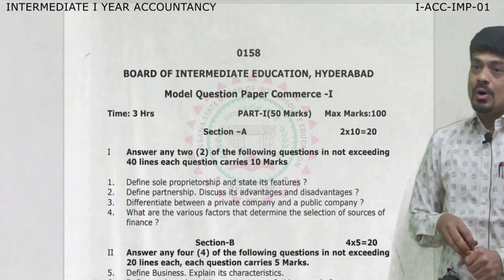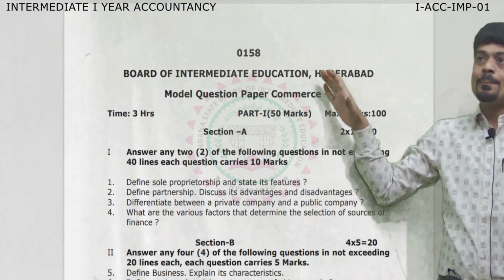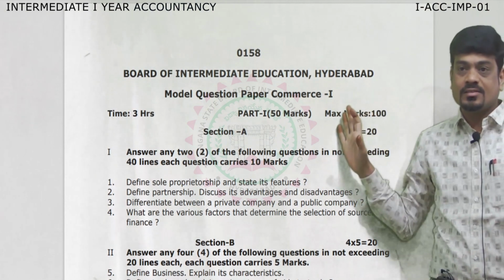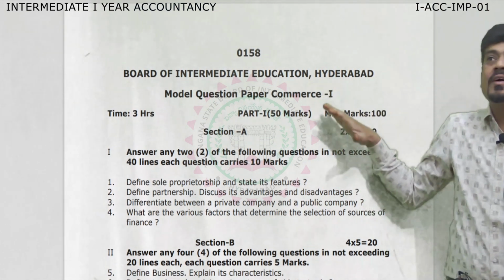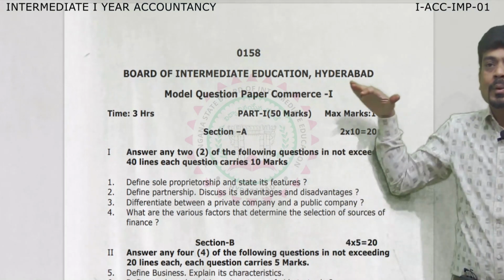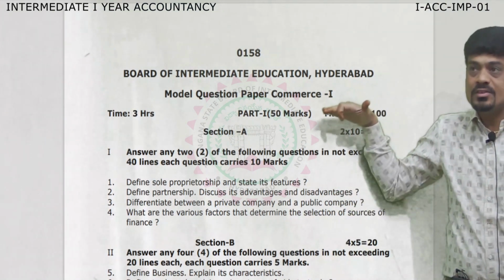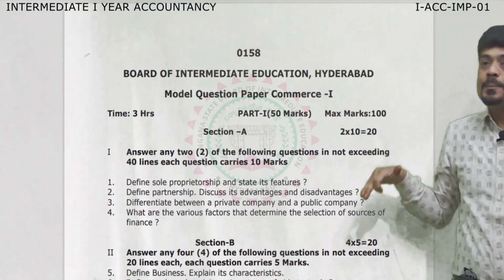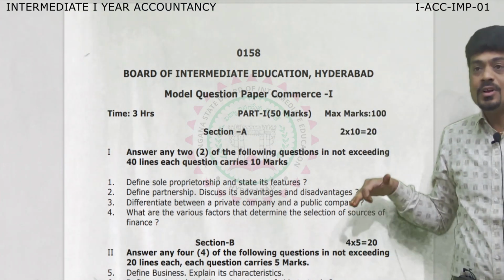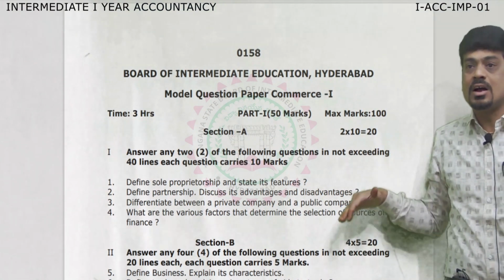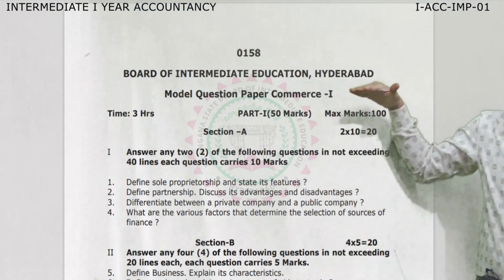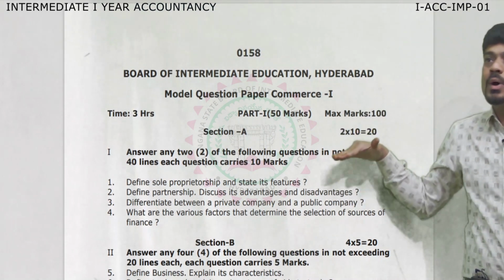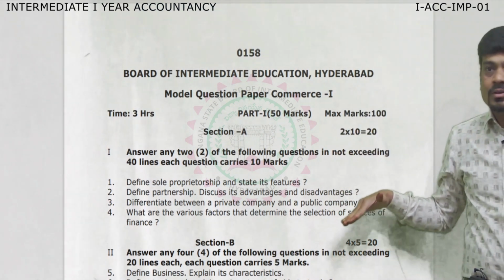You all are aware that our paper, Commerce Paper 1, consists of 100 marks, and this paper is divided into two parts. Part A is Commerce, which comprises 50 marks, and Part B is of 50 marks, which comprises Accounts. This is just a pattern for you, on how you are going to attempt the questions.